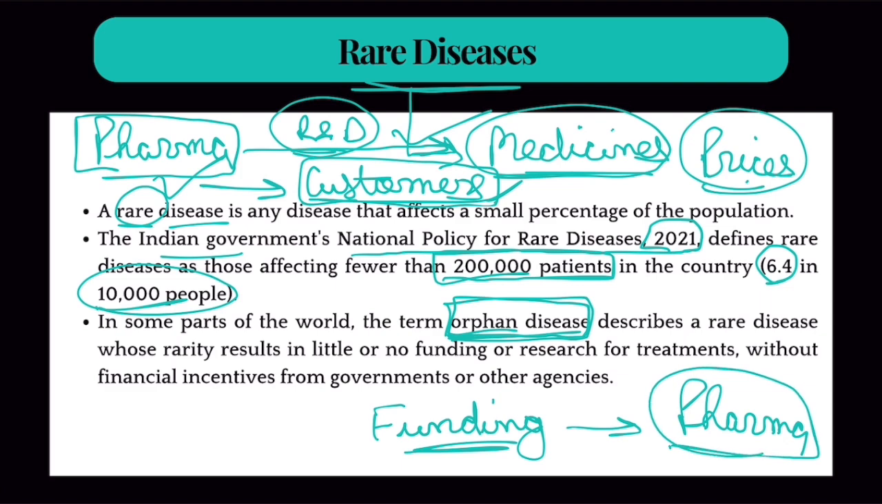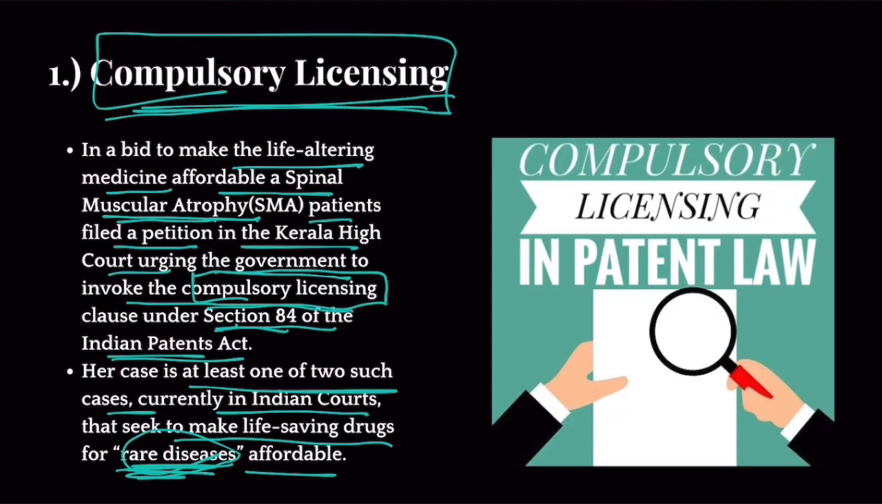Okay, makes sense? Now, even if a company decides to make a medicine for rare diseases, doing research and development, they keep the prices very high. Now that makes the medicine unaffordable. That is why this petition was filed to put this medicine for spinal muscular dystrophy under compulsory licensing. This is the entire issue.